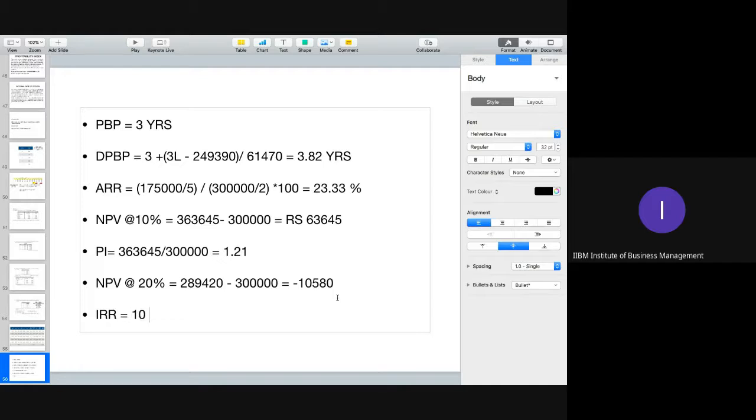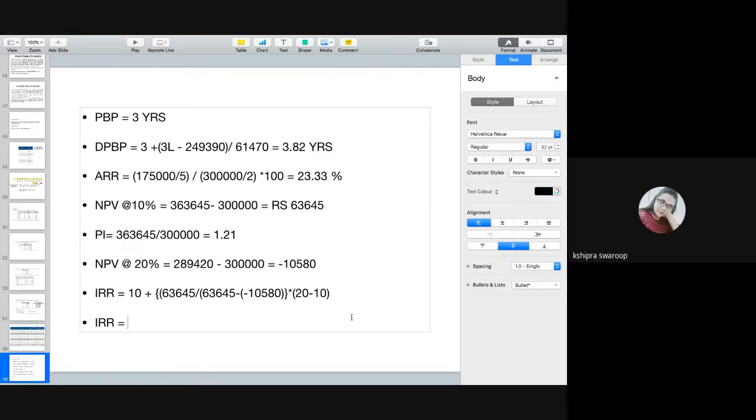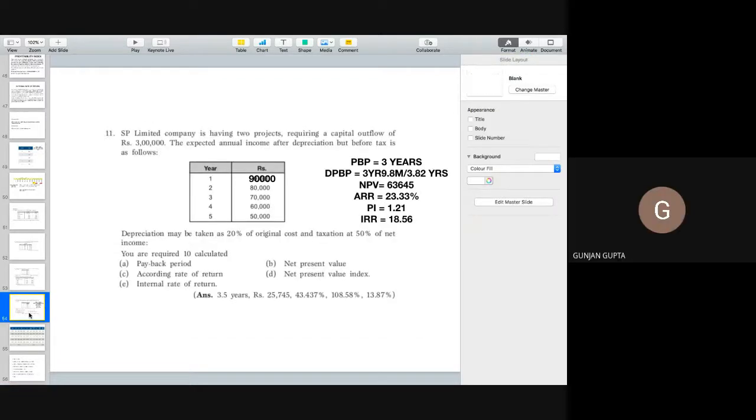What is lower rate? 10. NPV at lower rate? 63645. Divide by difference in NPV. Okay, so that would be 63645 minus of minus 10,580, into difference in rate, that is 10. Clear? Tell me the answer now, please. It should be 18.56%.